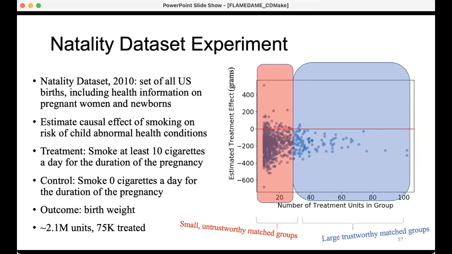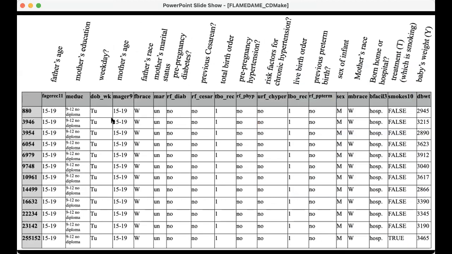So I want to show you an example of one of these match groups. I'll just show you a small match group over here, so I can put it on the slide. And this is the match group we found. So this is father's age 15 to 19. So these are teenagers. The mothers don't have any diploma. They were all born on a Tuesday. The mothers were all teenagers. The father's race was always white.